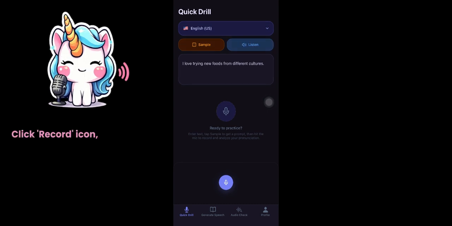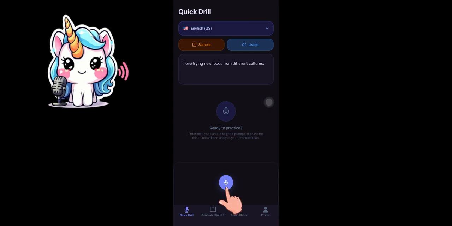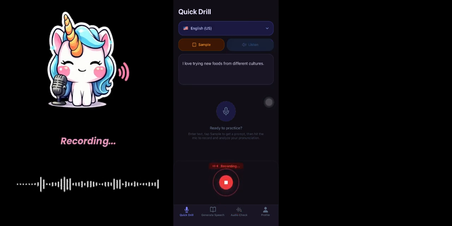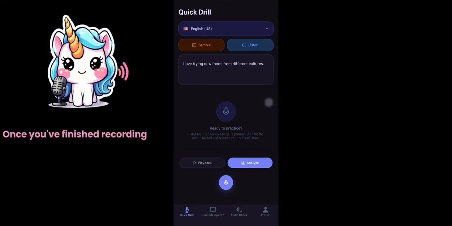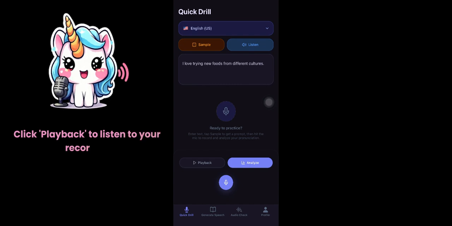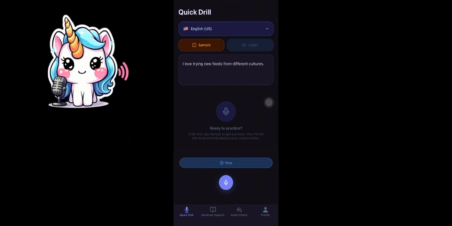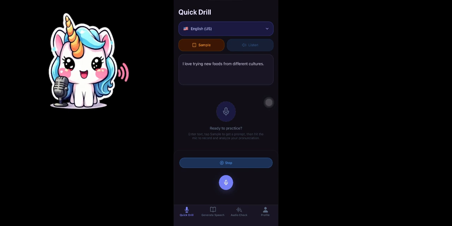Click Record icon, then read the text carefully. Recording. Once you finish recording, click the Stop button. Click Playback to listen to your recording. I love trying new food from different cultures.